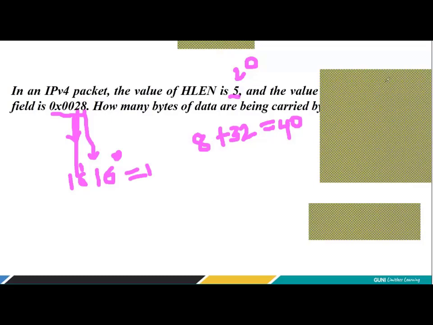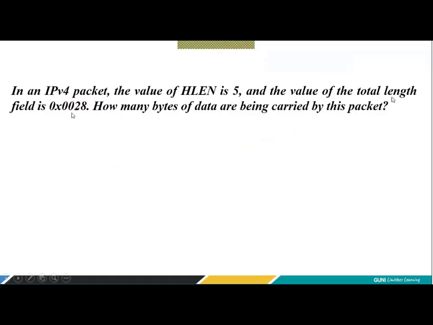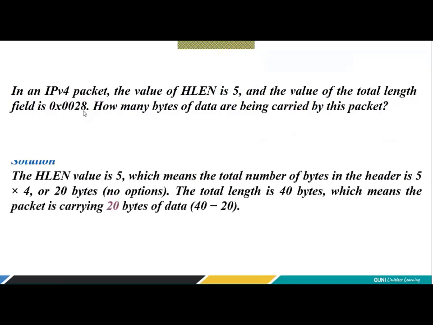And the value of the total length field is this, and the question is how many bytes of data are being carried by this packet. So header length is 5, your header is 20 bytes, and the total length value came to 40. So how many bytes of data, friends? 40 minus 20, 20 bytes of data, because there are 20 bytes of header. Look at the answer. The header length value is 5, which means the total number of bytes in the header is 5 times 4, that's 20 bytes, no options are used. The total length is 40 bytes because we converted 0x0028 into decimal, which means the packet carries 20 bytes of data. That is how 40 minus 20.